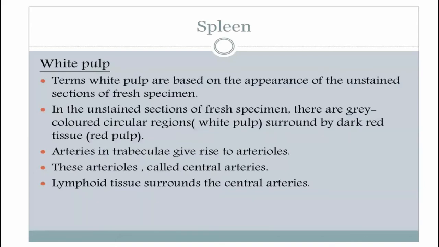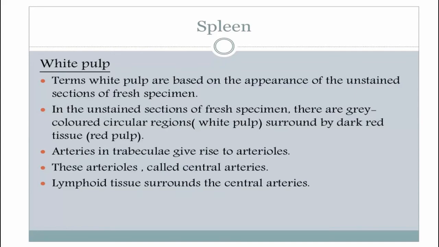White pulp is termed white pulp because of the appearance of the unstained fresh section of the spleen. When you remove the spleen and look inside without staining, there is a portion which appears white and a portion which appears red. Okay? On that basis, the spleen is divided into white pulp and red pulp.